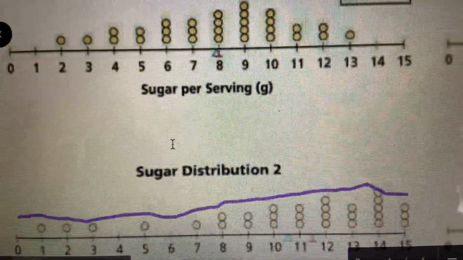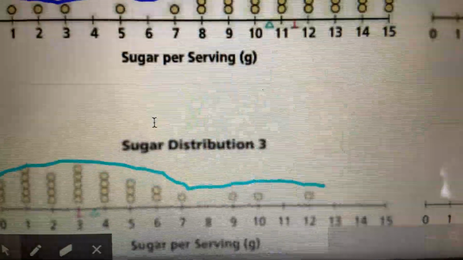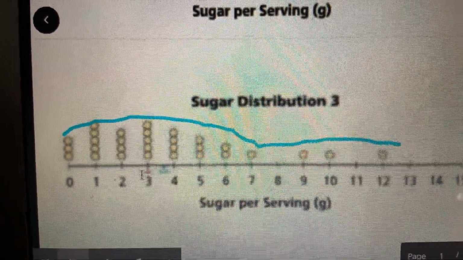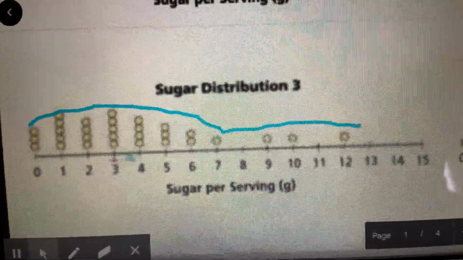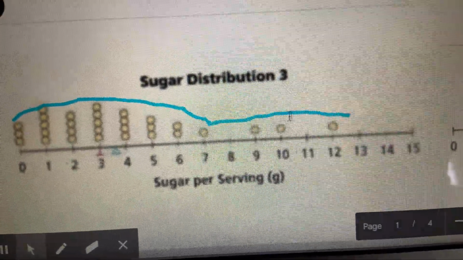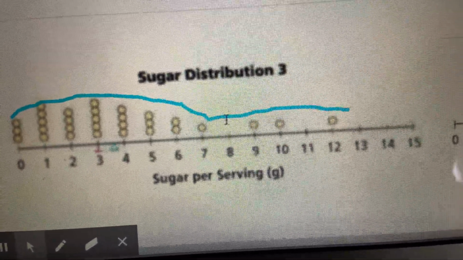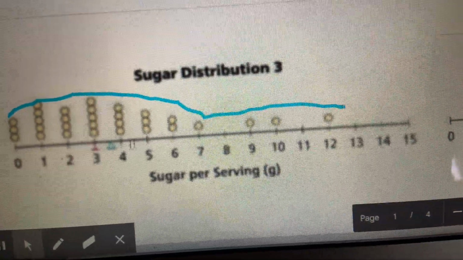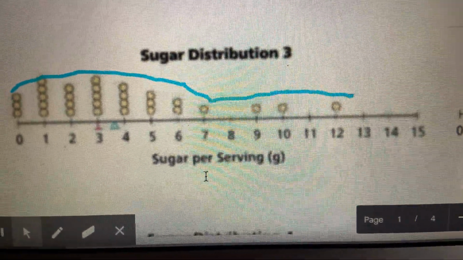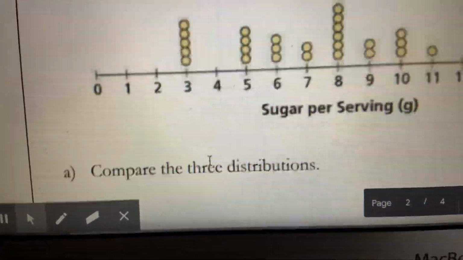Distribution number 3 is an example when the mean is greater than the median. So the mean right there is greater than the median. And we can see that the data is really clustered on the left side, but then I get this tail on the right. When you get a tail on the right side, that's because the mean is greater than the median.